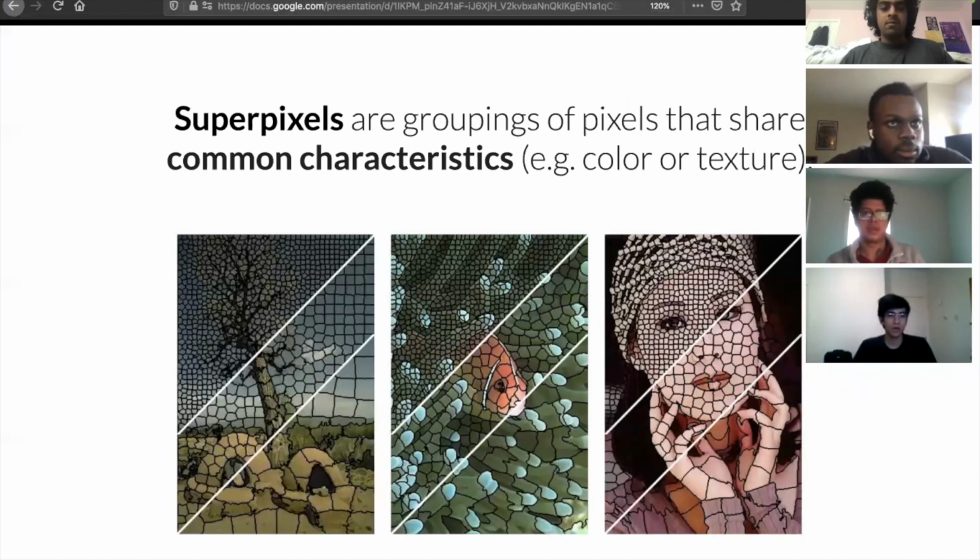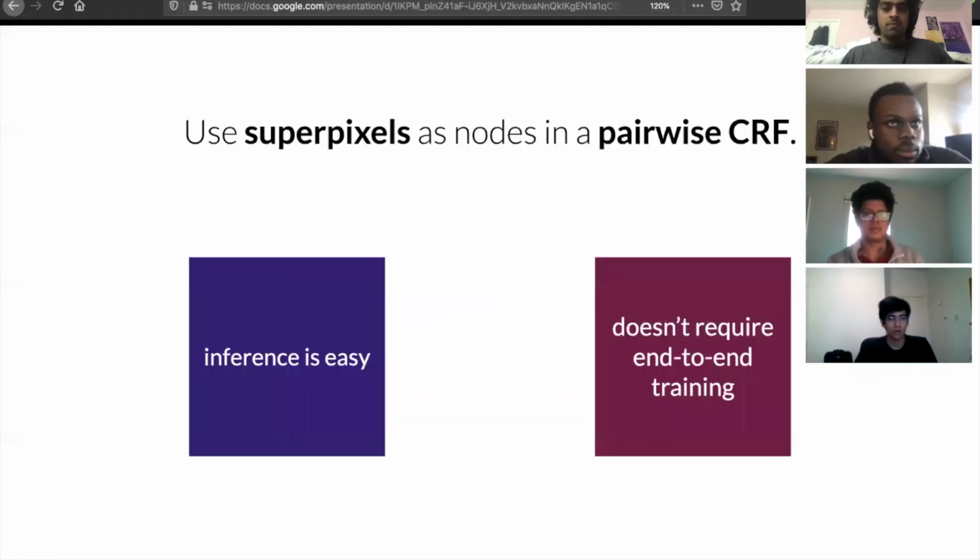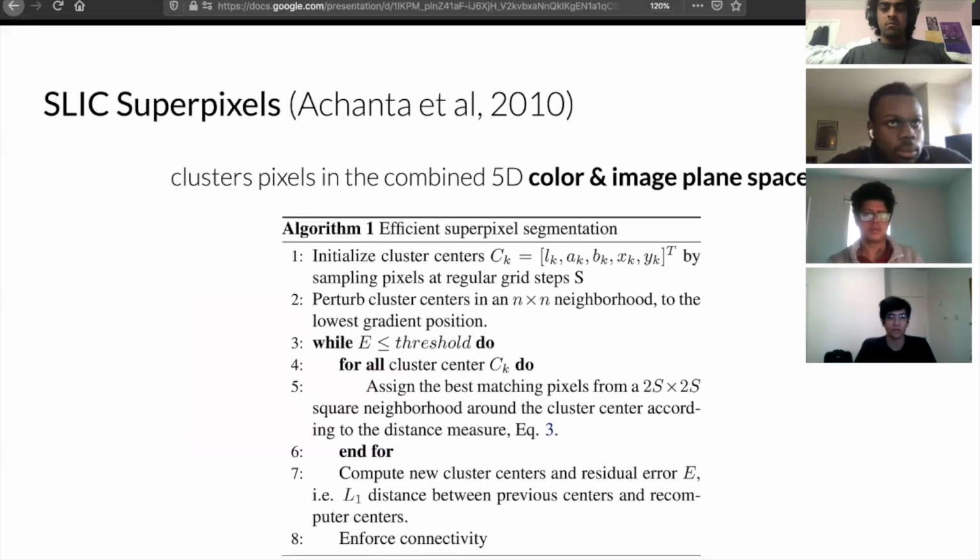Okay, coming to the method. Instead of using a fully connected CRF at pixel level, we propose to use superpixels as nodes in our conditional random field. If we use superpixels, then inference is much easier because we have a lesser number of nodes and edges, and we also don't have to use it as an end-to-end training model. We can use it as a plug-and-play model for post-processing the output of any other model, for example, FCN.